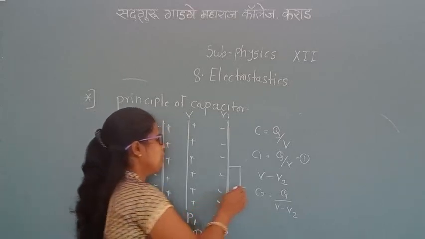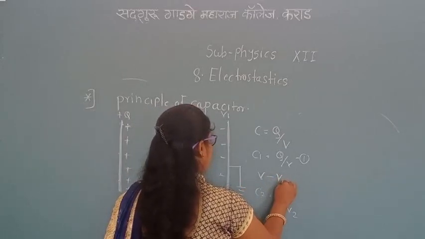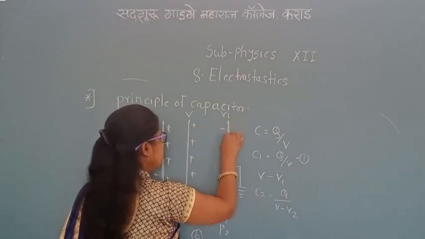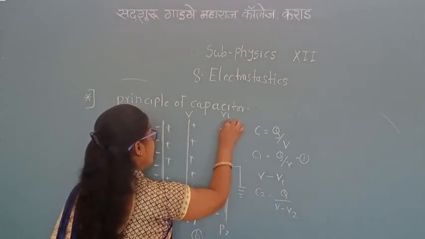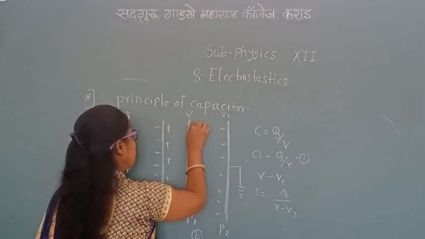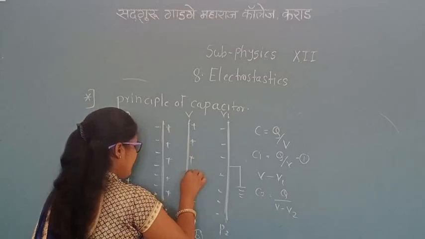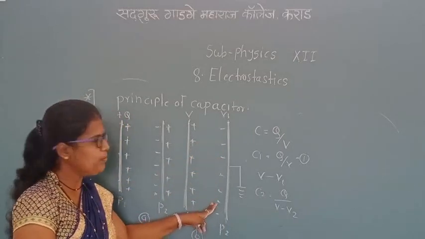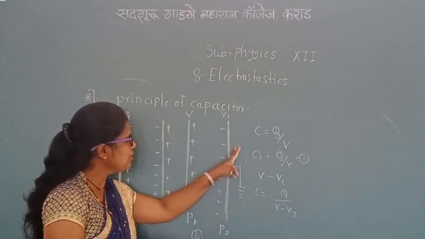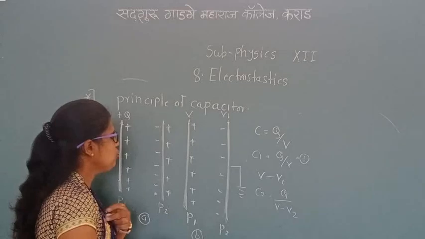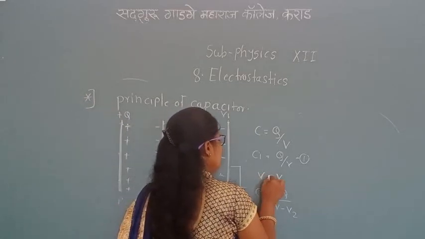V minus V1, not V2, sorry. V1 here, because V is the potential of plate P1 and V1 is the potential of plate P2. The insulating plate is placed near plate P1. The positive charge is on plate P1 by induction. The negative charge is inside plate P2. The other charge is free to the earth. The potential difference between these two plates is V minus V1.